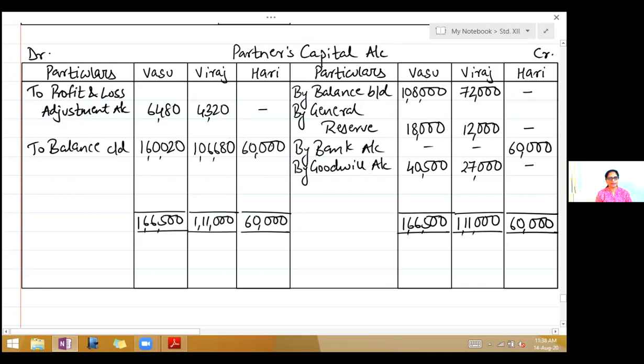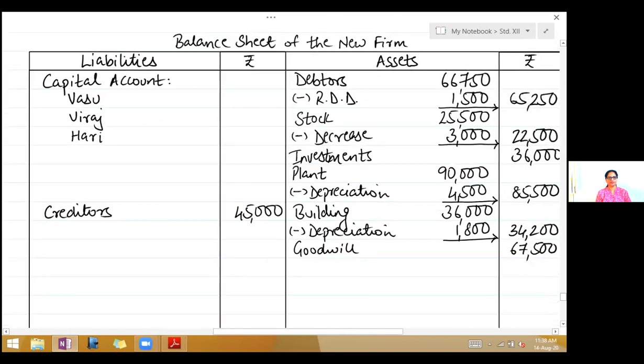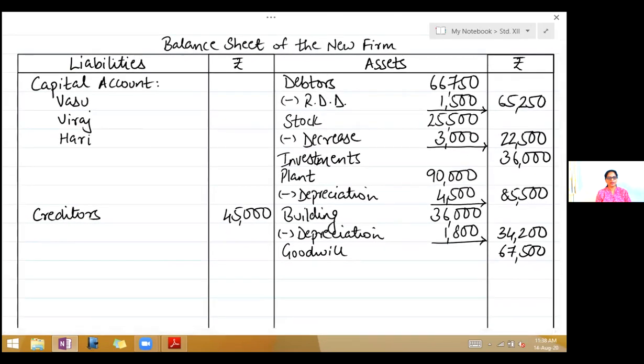Now once you get these balances, they are the final capital balance which you will write on the liability side of the balance sheet. So come to the liability side of the balance sheet. We have already written capital account. So in the inner column write 1,60,020. Viraj 1,06,680 and 60,000. Take the total to the outer column 3,26,700.